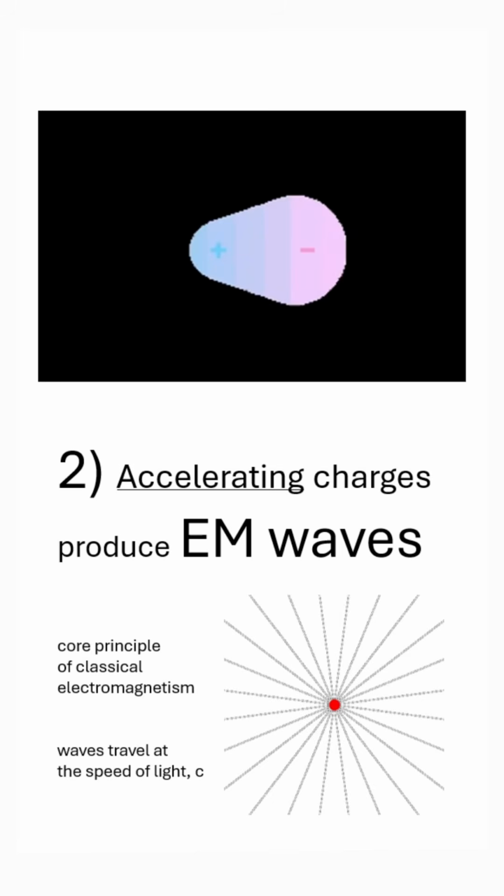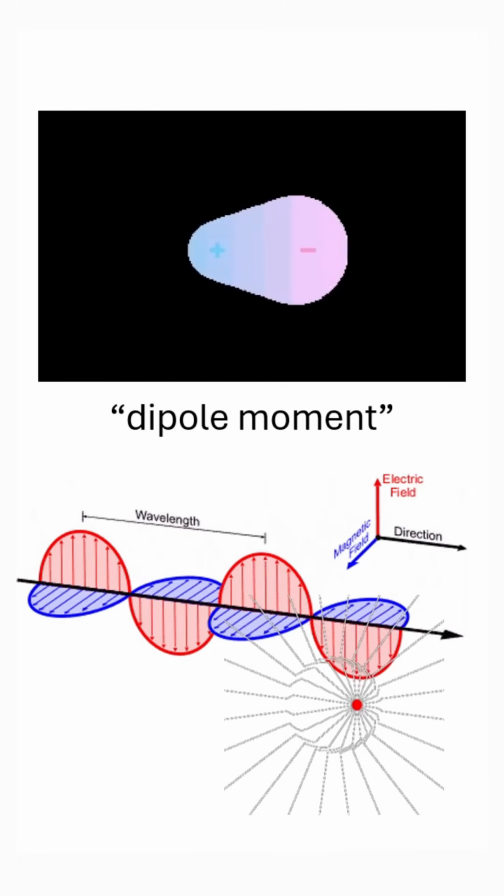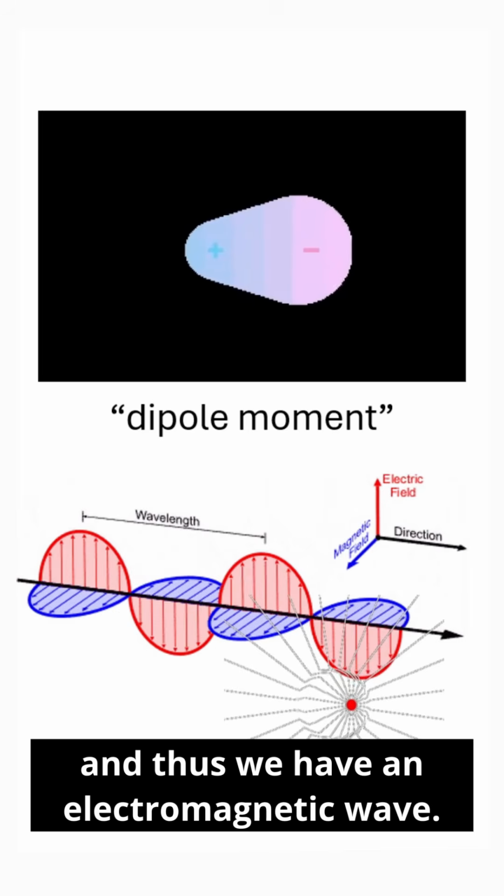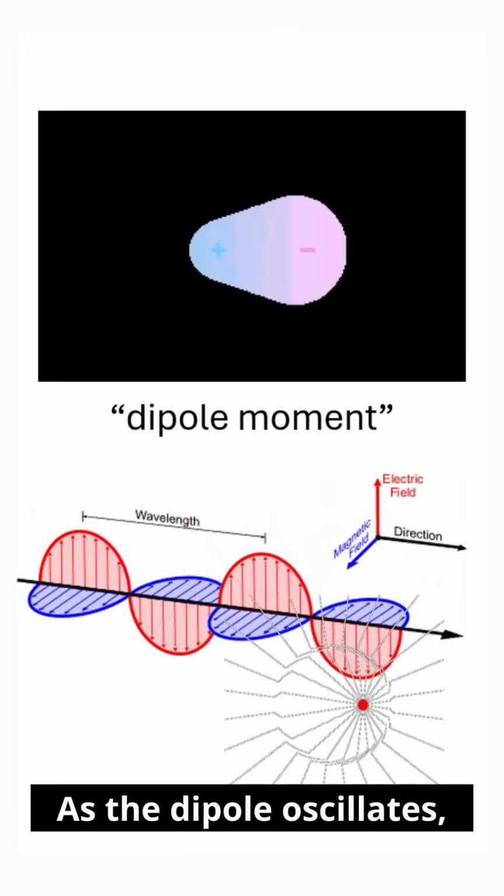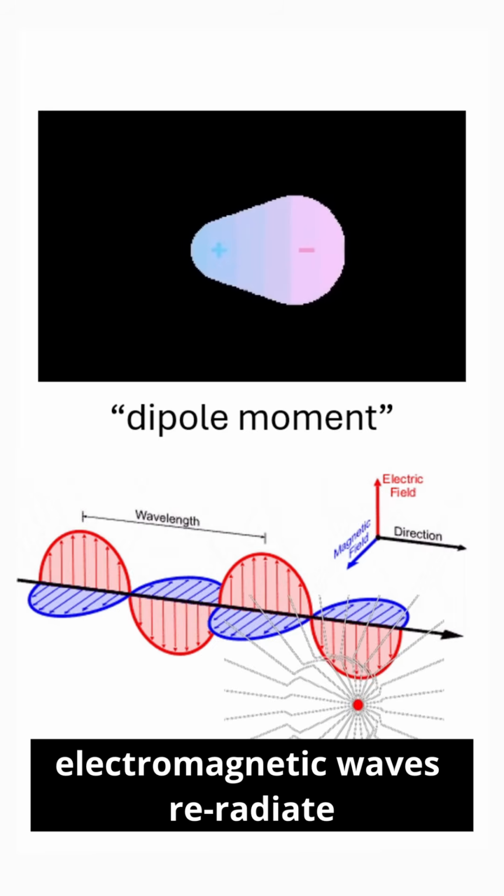As the charges accelerate, they change the electric field. Imagine this is a charge. This wave, the update in the electric field, travels at the speed of light, which is not instantaneous. This changing electric field produces a magnetic field, and a changing magnetic field produces an electric field, and thus we have an electromagnetic wave. As the dipole oscillates, electromagnetic waves re-radiate out from the charges.